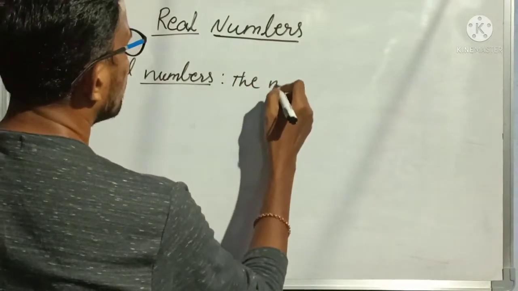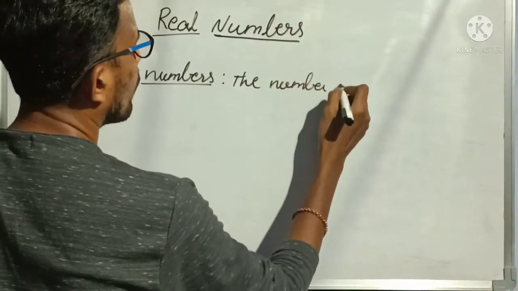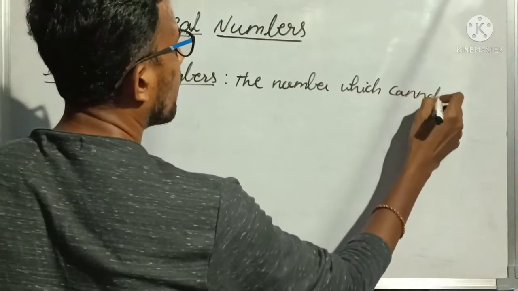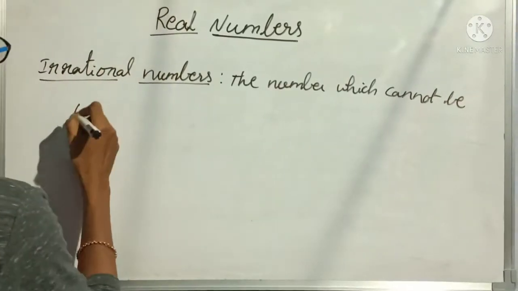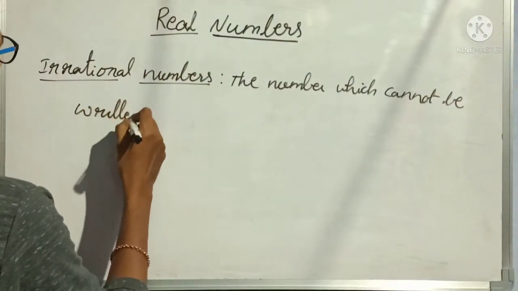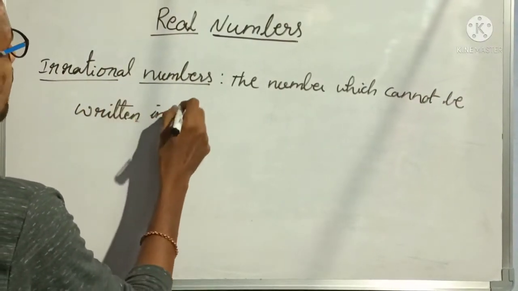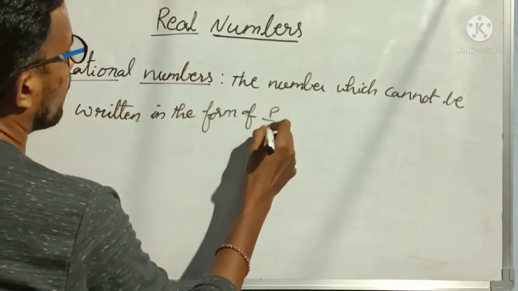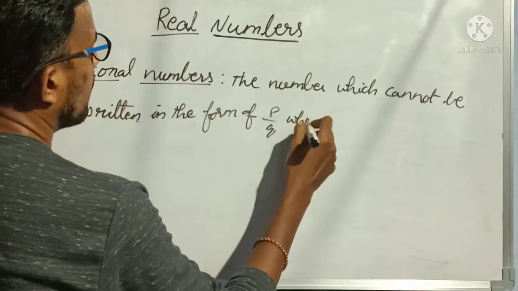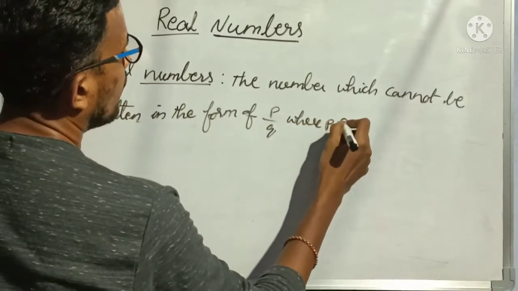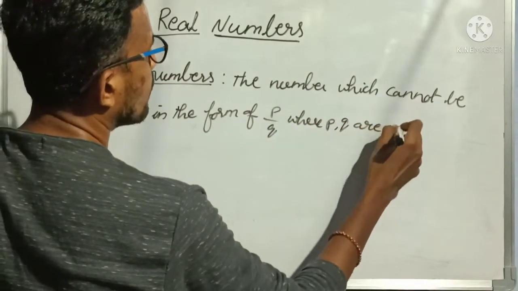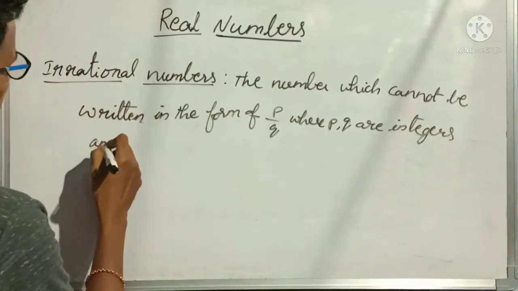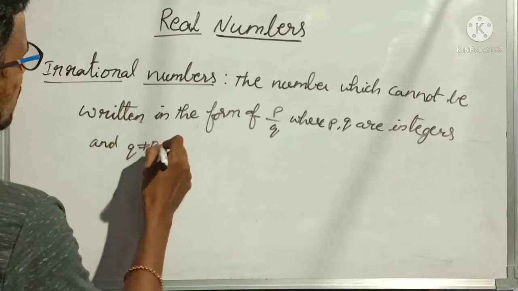The numbers which cannot be written in the form of p by q, where p, q are integers and q not equal to 0.